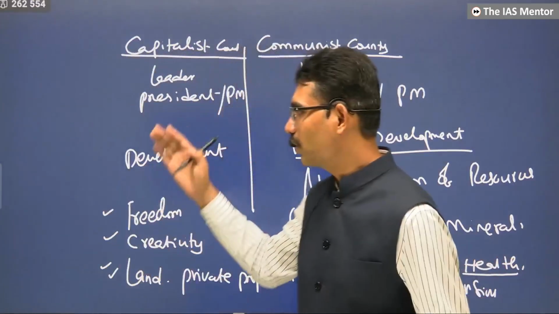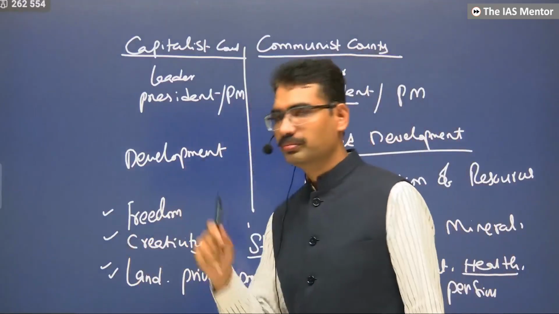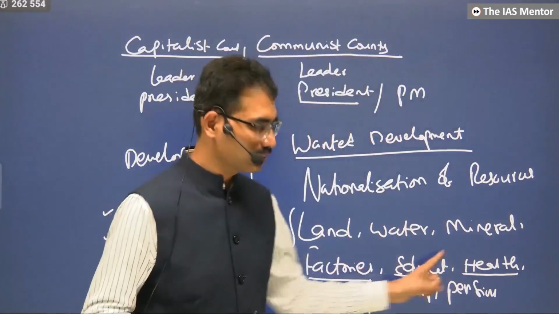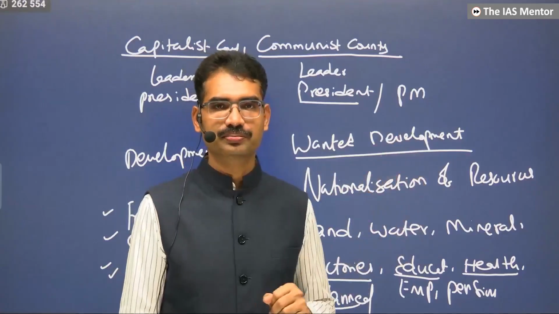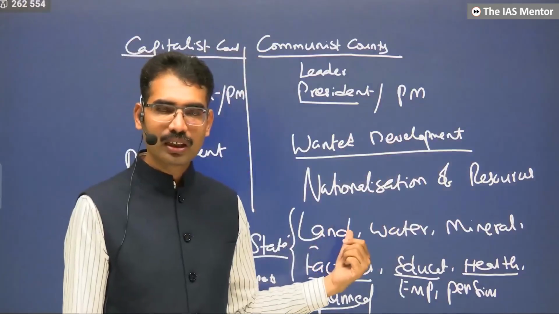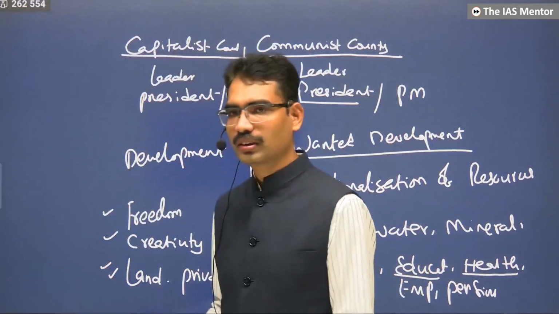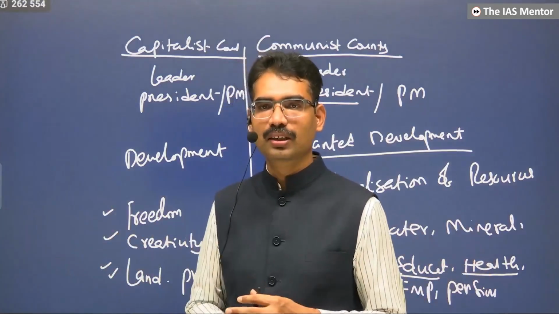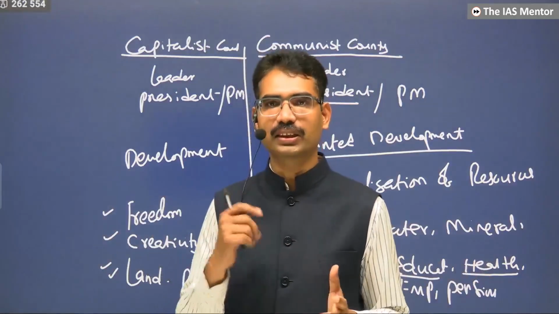Fundamentally, they also wanted development. This side also wanted development. But here freedom is very crucial. Here distribution of the resources is a very central part of this ideology. So what now? Why does there need to be a conflict of interest? This is also good. This is also good. Let different countries follow their own ideology. Let them develop. Then why this Cold War? Where is the conflict here?